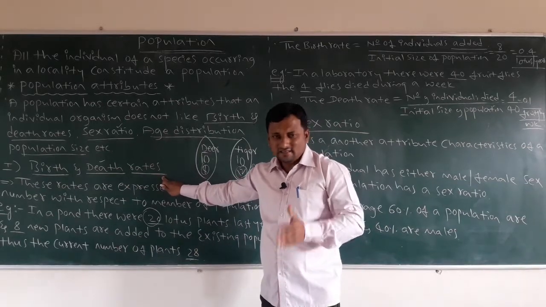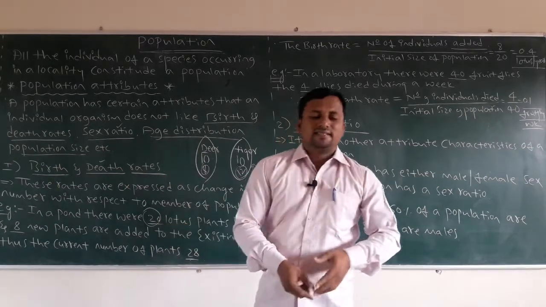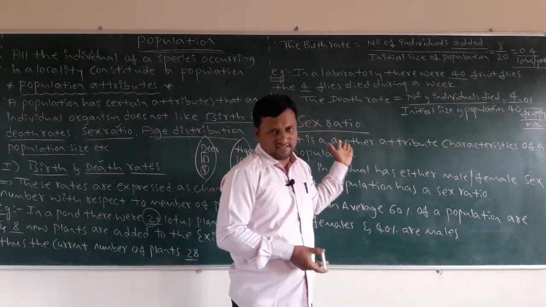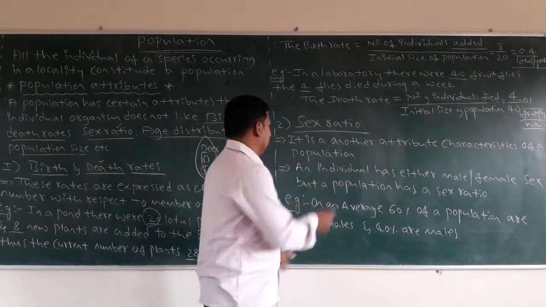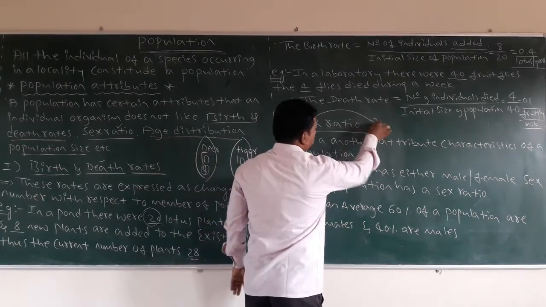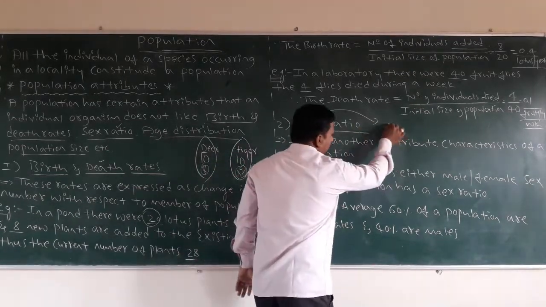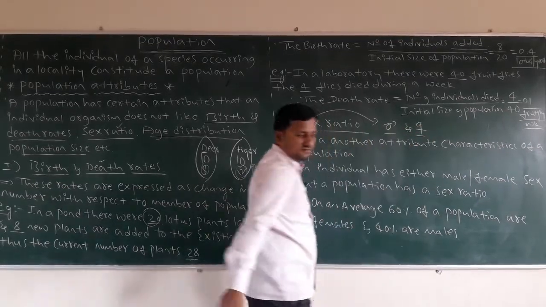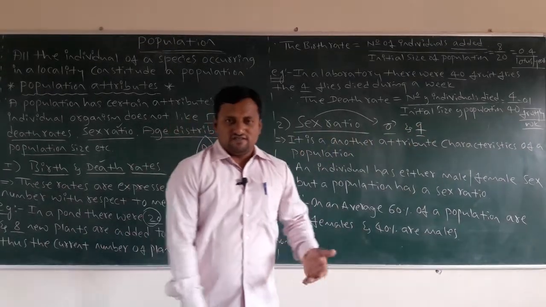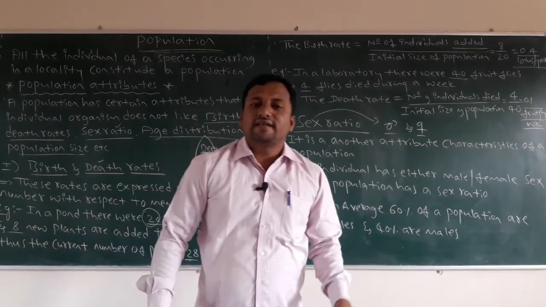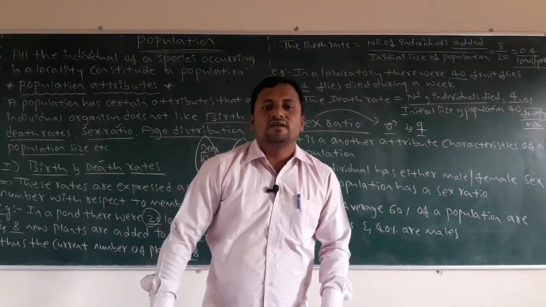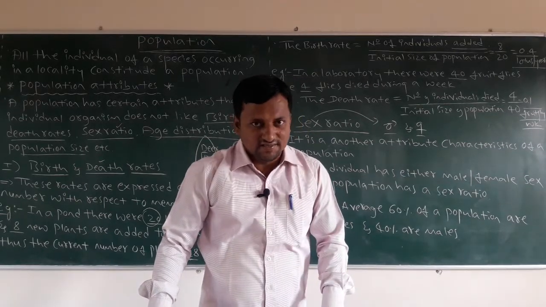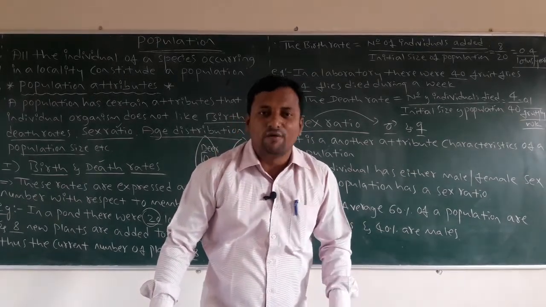This is the idea about birth and death rates. Then comes another simple concept that we call the sex ratio. There are two types of sex, male and female. If you are finding the population of humans, we call it a census, which we know as demography.